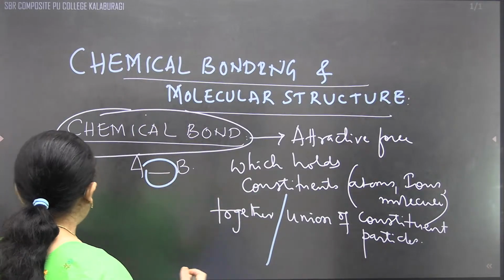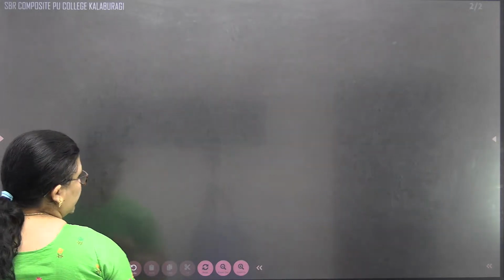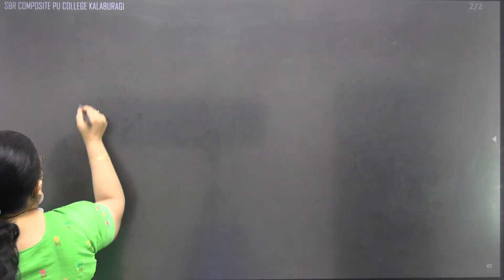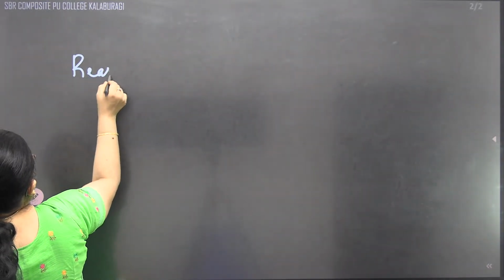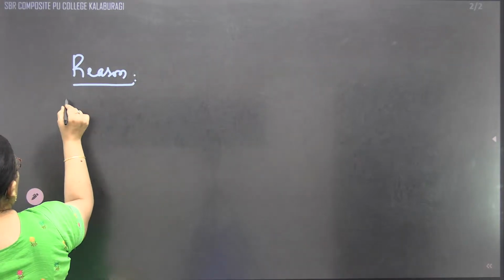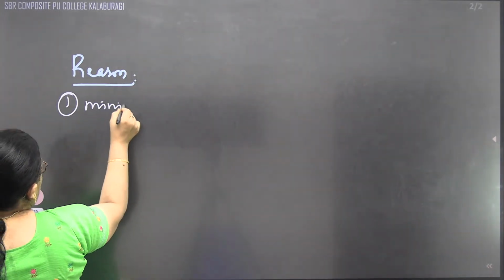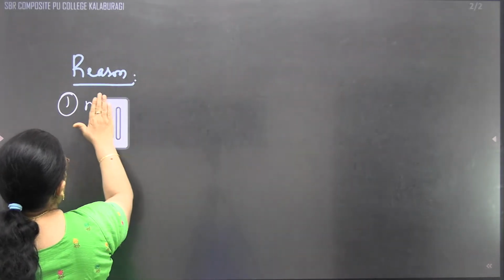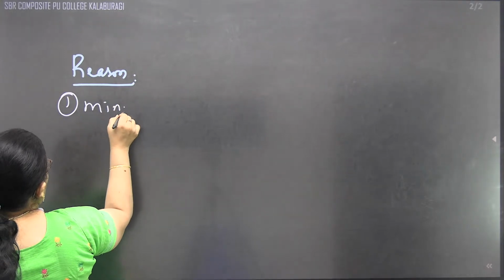The reason to get a chemical bond is to attain minimum energy. What are the reasons? There are two important reasons. The first reason is that a molecule wants to attain minimum energy. They should attain minimum energy. A molecule must attain what? Minimum energy.